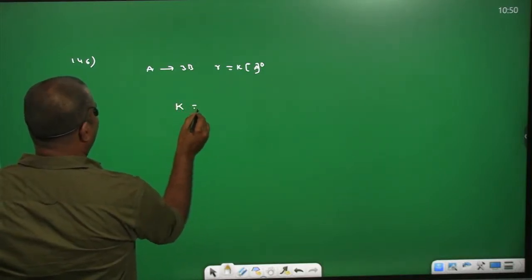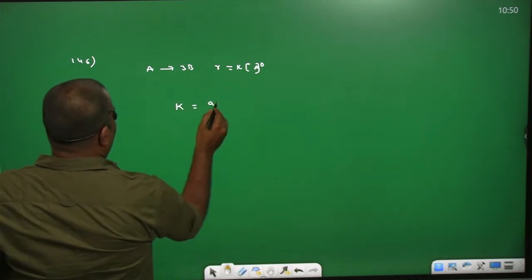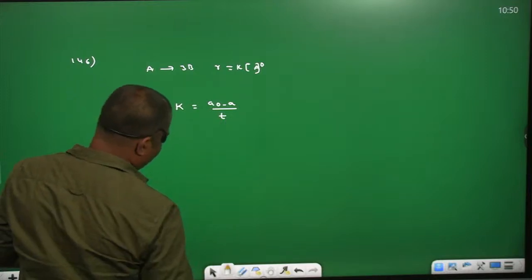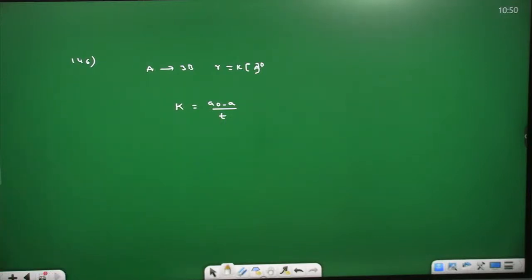K equals A naught minus A by T. A naught is given as 0.1, A is 0.1 minus X, and T is given as 20 seconds.